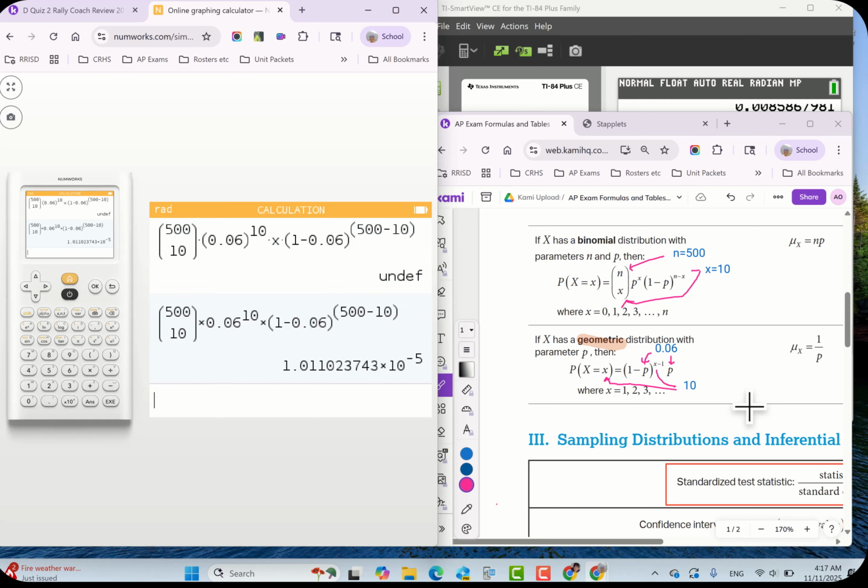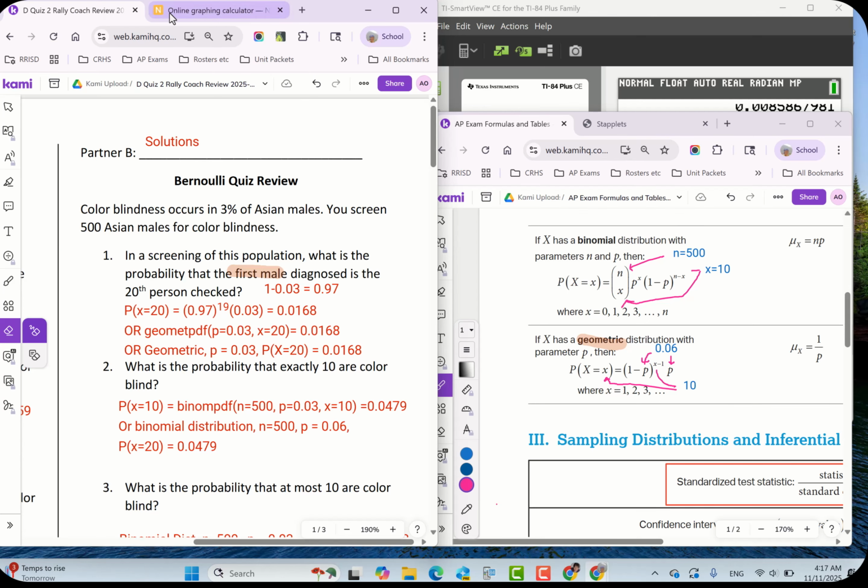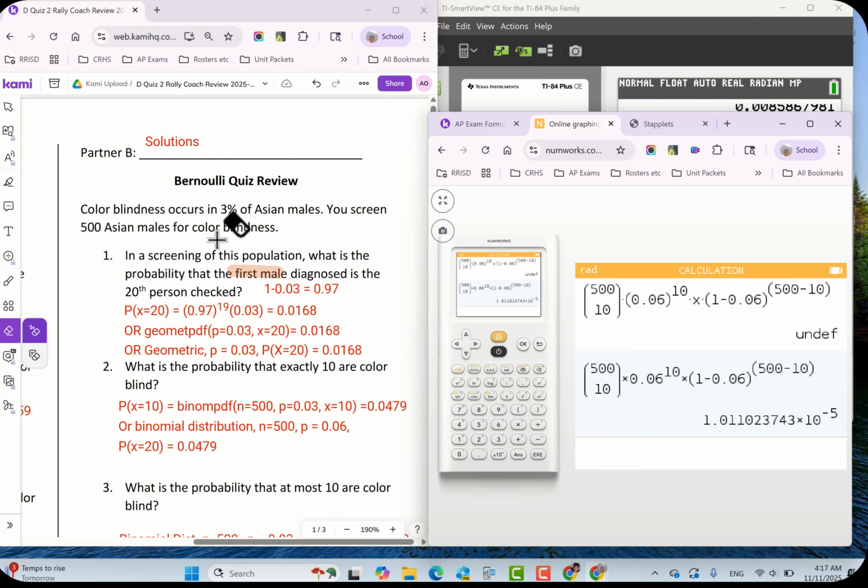All right, 500 choose 10. I'm getting a very small number. So I did N minus X. I haven't done this in a while, so I'm just double checking. Let's see if we get a very small number on this one. Okay, back to our problem. Let me put my calculator back where it was.